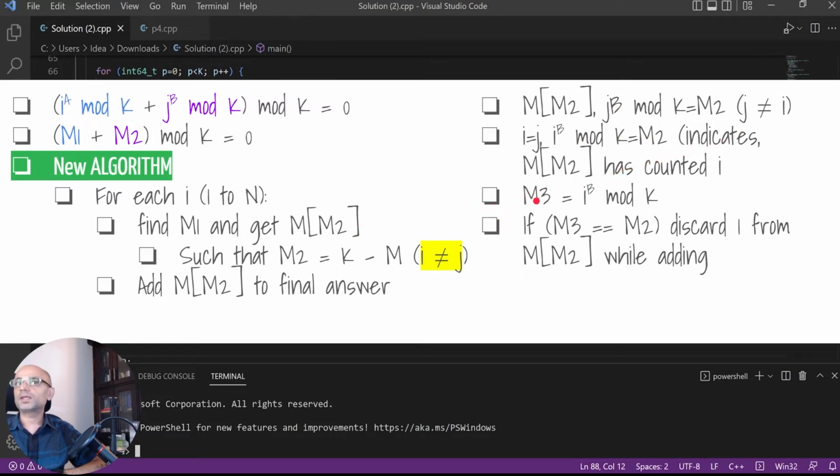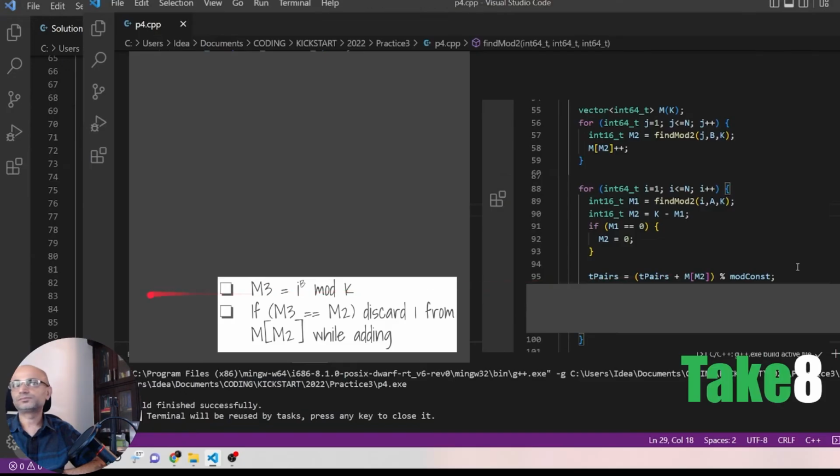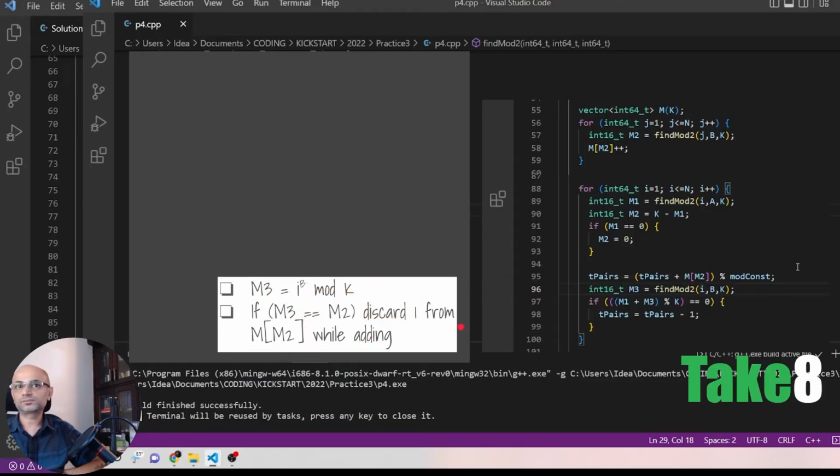So we will calculate M3, which is i power b mod k, and we will check whether this M3 is equal to M2. If that is the case, then we will remove 1 from M of M2 while adding to the final answer. To convert this into code, we calculate M3, which is i power b mod k, and check whether M3 equals M2, then we subtract 1.